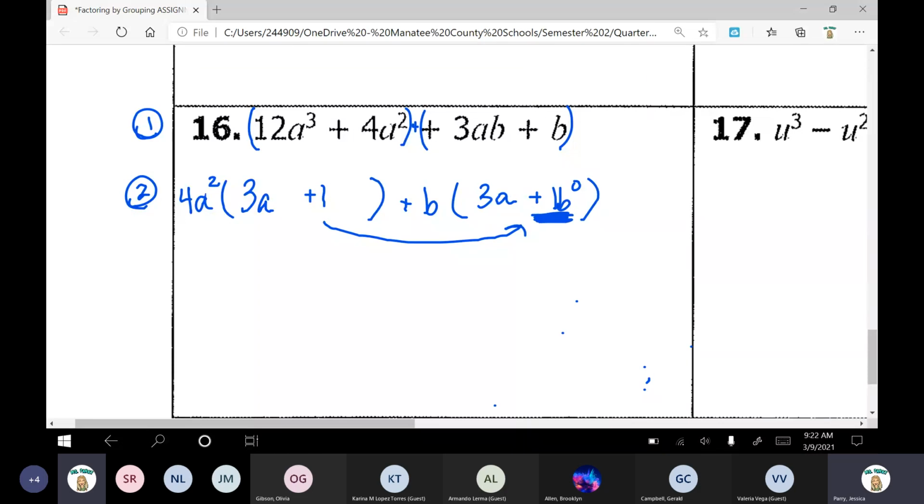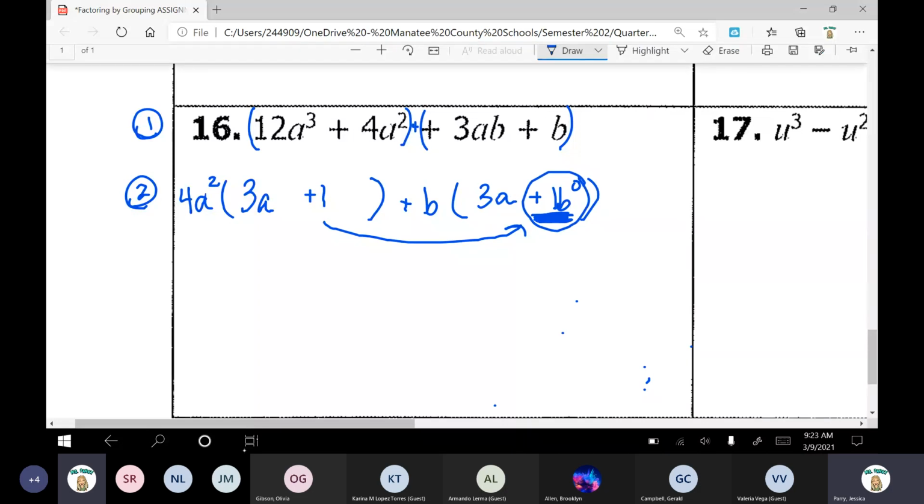Sometimes it helps if you look at the power of 0 first. What would this be once we simplify all the way to the very, very end? What would that be? If you were to simplify the 1b to the power of 0, once you simplify it all the way, what are we left with? I see someone said 1. So first, in your head or on paper, simplify the b to the power of 0. Do that first. I see another person said 1.